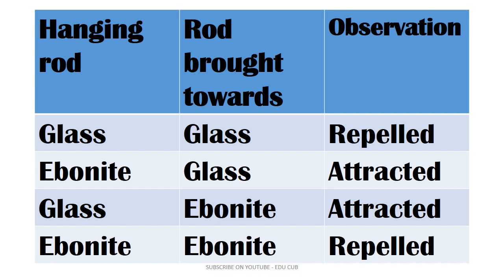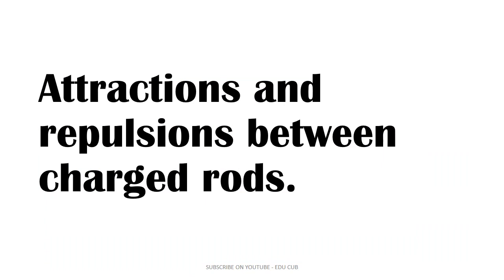Ebonite rod to ebonite rod is repelled. Then it is observed that there are attraction as well as repulsion between charged rods. Attraction and repulsion between charged rods are illustrated above.